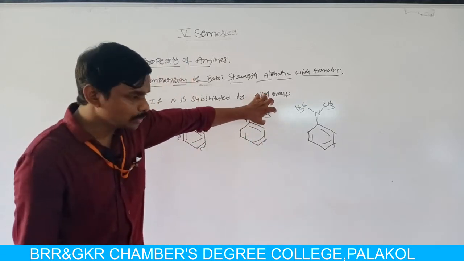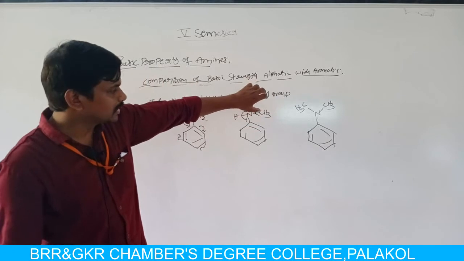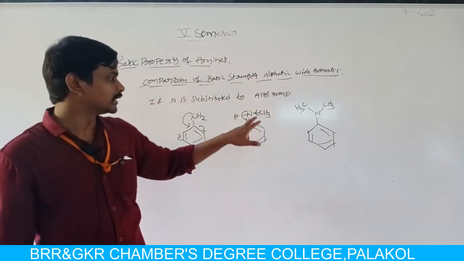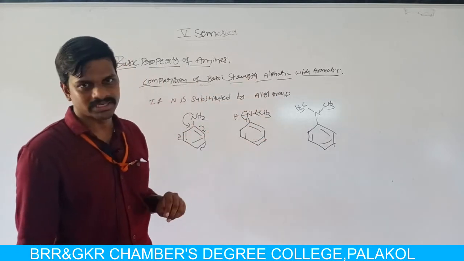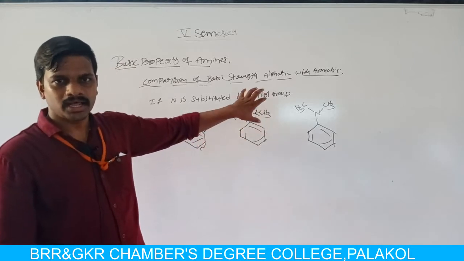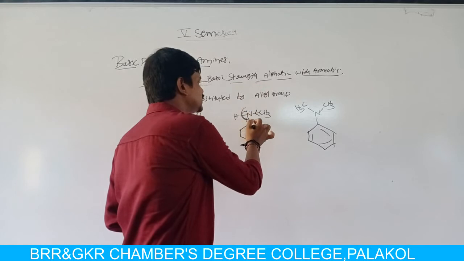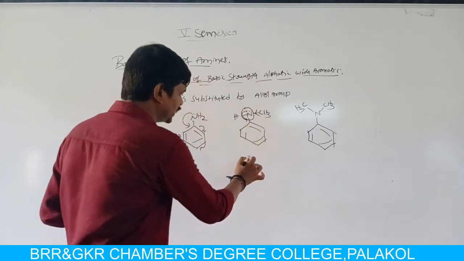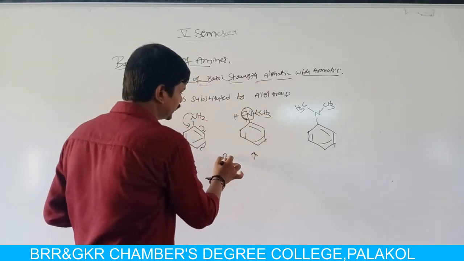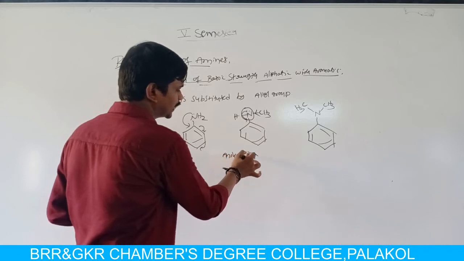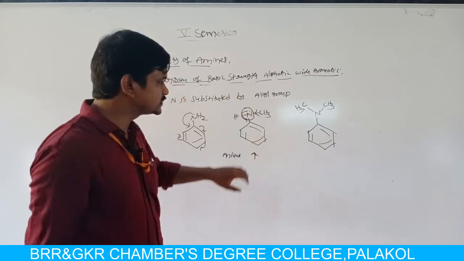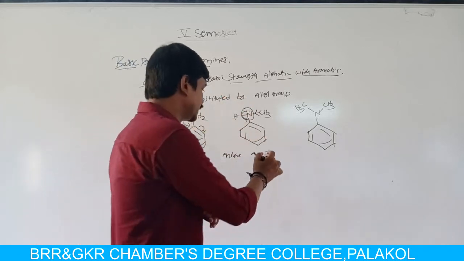So the alkyl group present on nitrogen donates electrons through inductive effect, so that the electron density on nitrogen is high when compared to aniline. The electron density on nitrogen is high in secondary amine.